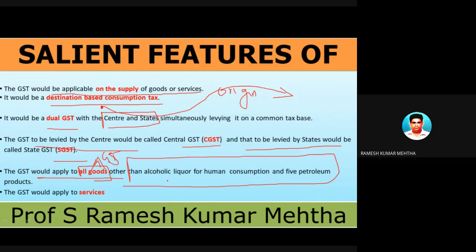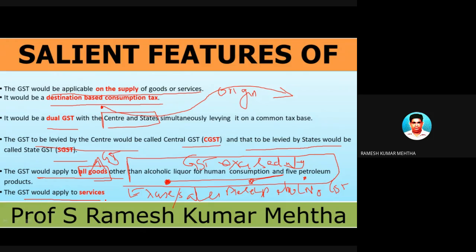And if you remember, alcoholic liquor for human consumption: GST is not levied on liquor. What is levied? Excise duty is levied. Okay, this is number one. Number two, petroleum, for example diesel and petrol: no GST, only excise duty and sales tax. So please remember, these are some of the commodities or goods on which GST is not levied. GST is also applied on services.